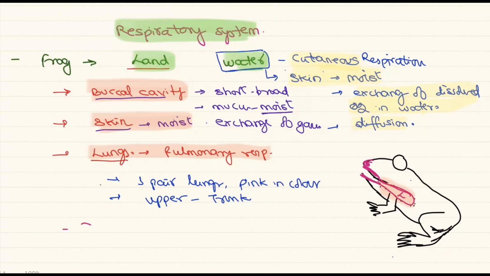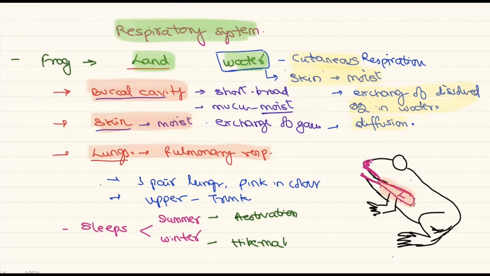Besides this, we have already seen that frogs, or poikilotherms, cannot maintain a constant body temperature, so they have to undergo a resting or sleep condition during the summer and winter. The summer sleep is called estivation and the winter sleep is called hibernation. This is about the respiratory part.